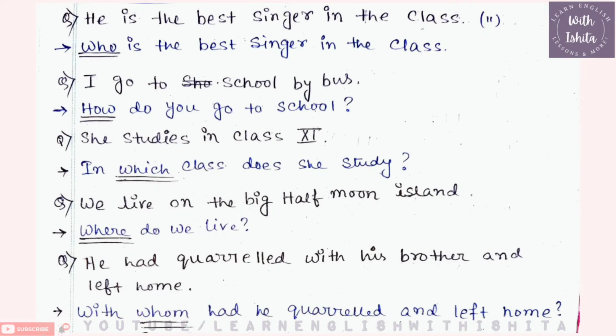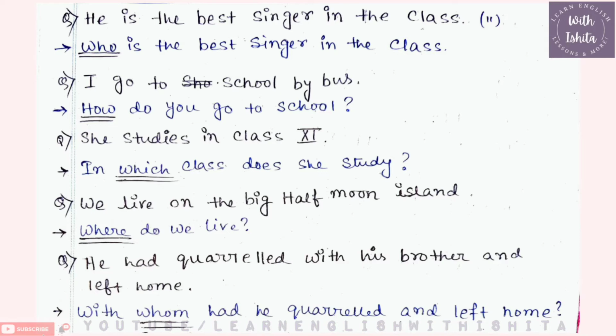Now I will make you understand with examples how to convert sentences to WH question format. Number 1: He is the best singer in the class. How to convert it into a WH question or interrogative sentence? That will be: Who is the best singer in the class?